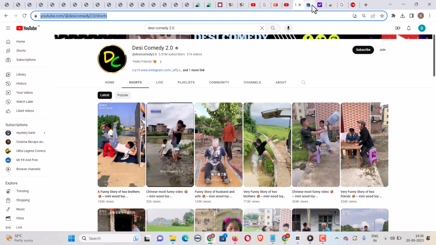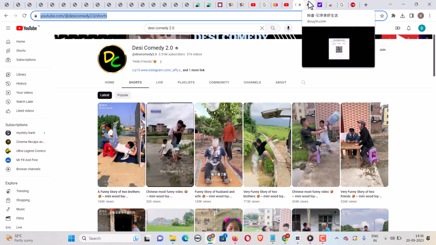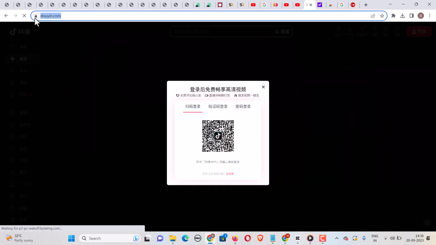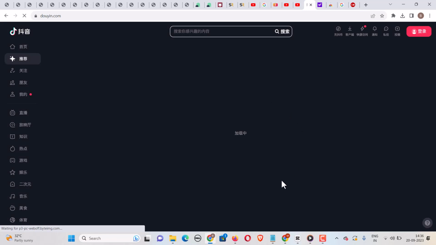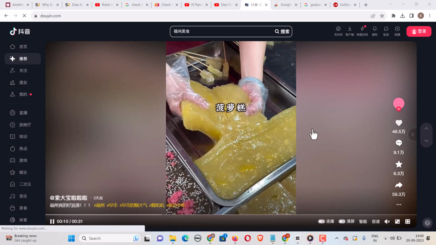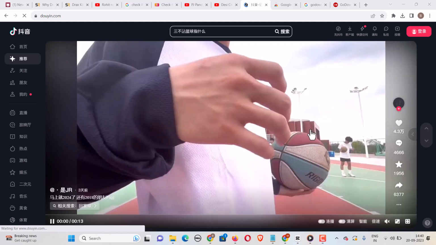Let me show you. I don't know how to properly pronounce it, but you can just type this in your browser address bar: DOUYIN.com. Something like this will come up. Just click on cross. So you will have an interface that looks like this. Now you can choose any videos you want, whichever videos you want.